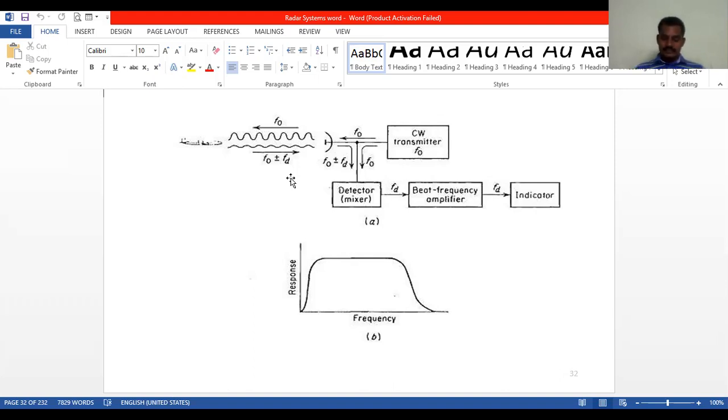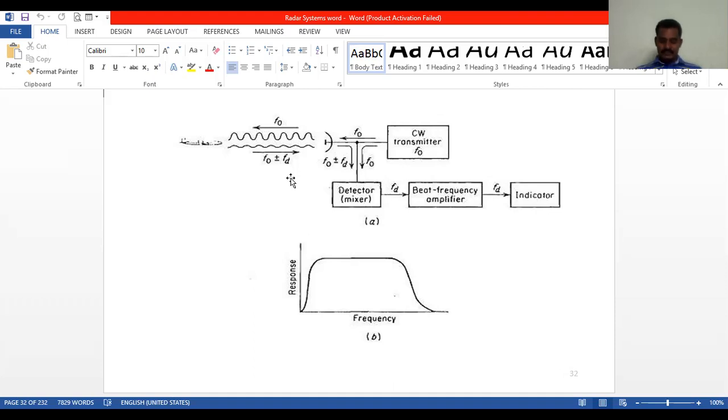Here we have plus and minus signs. The plus sign, associated with the Doppler frequency, applies if the distance between target and the radar is decreasing. That is also called a closing target. Here the target is very close to the radar, so the plus sign will be associated. Similarly, the minus sign applies if the distance is increasing, so there is a far distance between radar and target. This is also called a receding target.